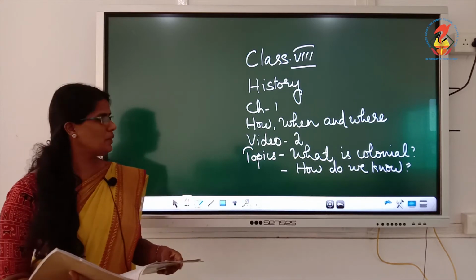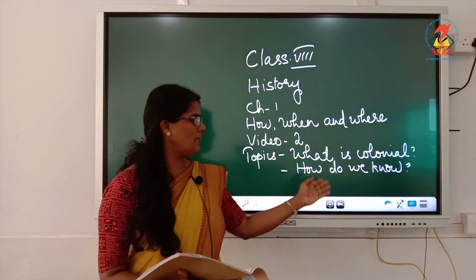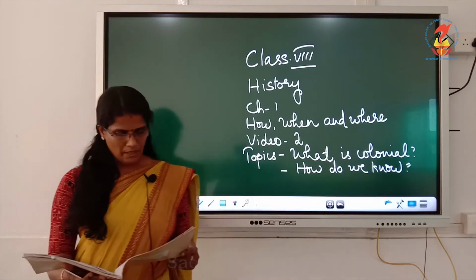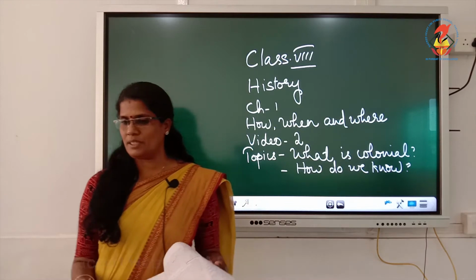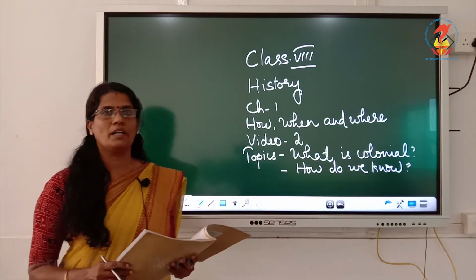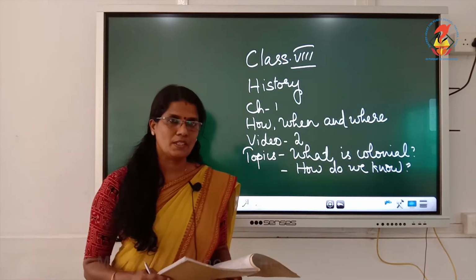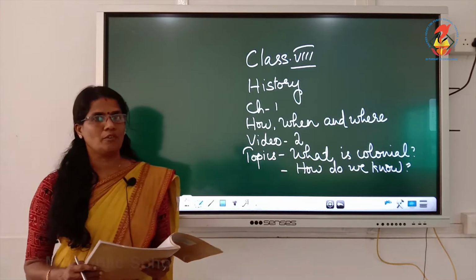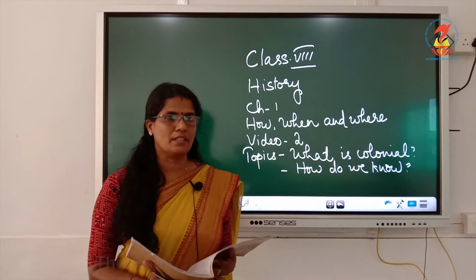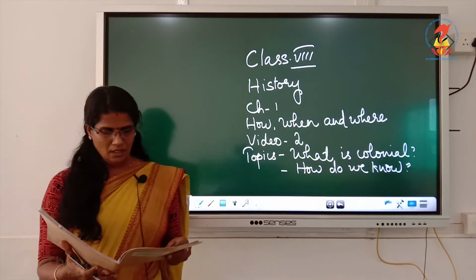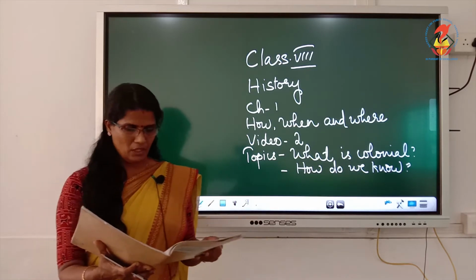Today we will start with what is colonial and how do we know. Page number 4. You know what colonial means? Colonial means administration by colonial power. So when Britishers came to India, they started for trading purposes and then slowly they conquered by subjugating the Nawabs and Rajas. So children, take page number 4.